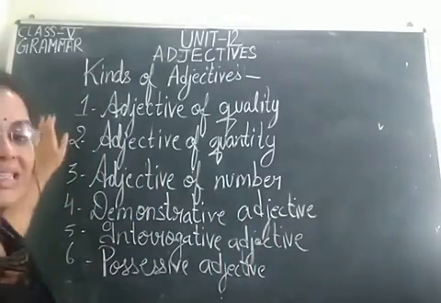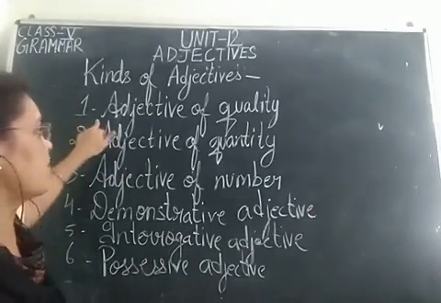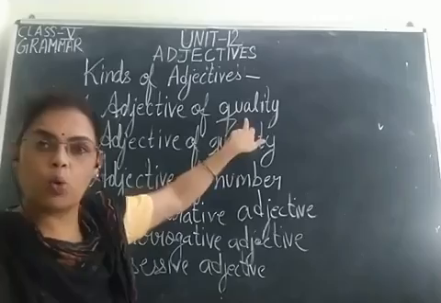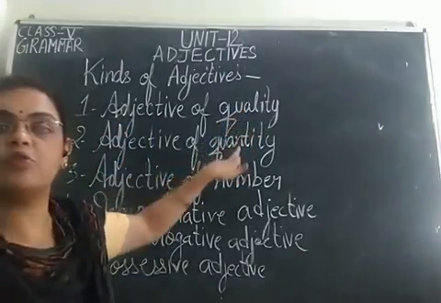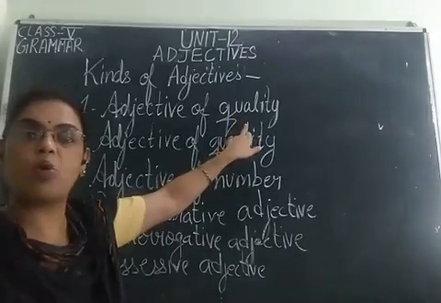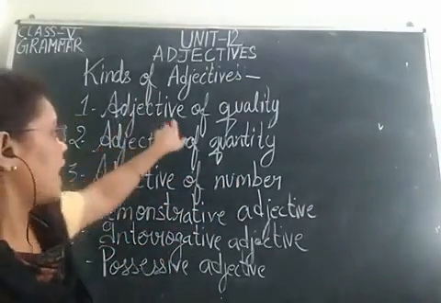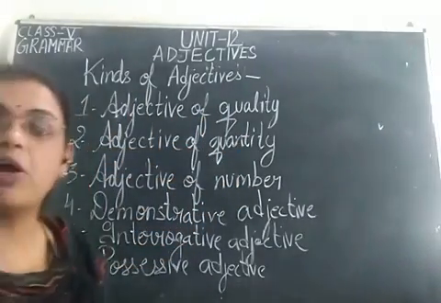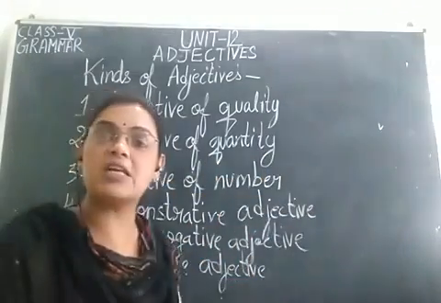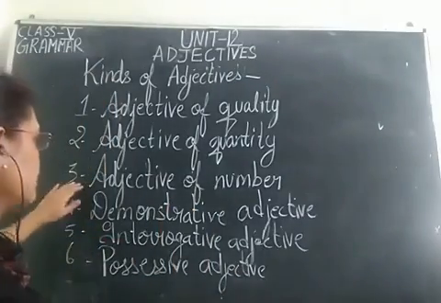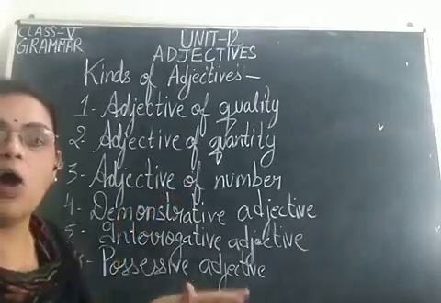First, you need to know the 6 kinds of adjectives which we'll be learning in this unit, and they are: the first one is adjective of quality, second adjective of quantity. Don't get confused between the spelling. The first one is quality and the second is quantity. Adjective of quality gives us the answer of what kind, whereas the adjective of quantity gives us the answer of how much. Then the third one is adjective of number. It gives the answer of how many.